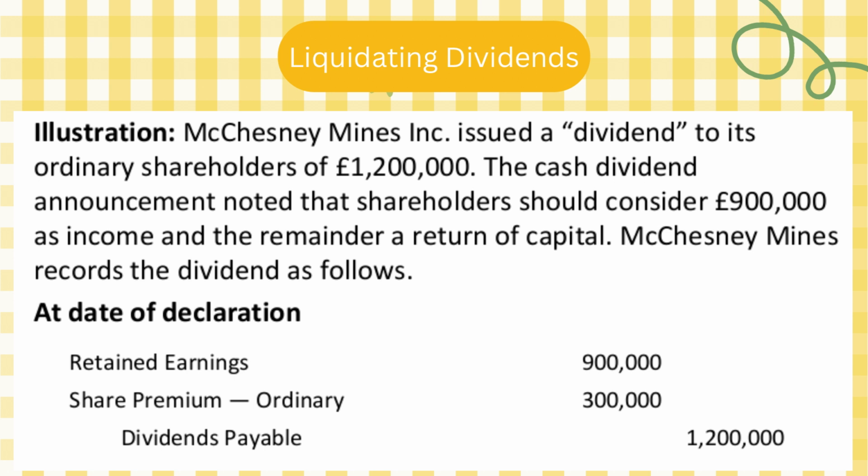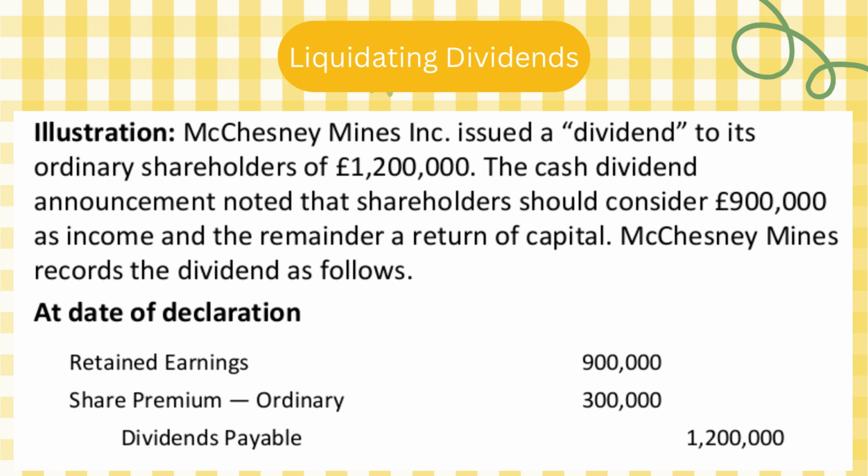McChesney Mines Incorporation issued a dividend to its ordinary shareholders of 1,200,000. The cash dividend announcement noted that shareholders should consider 900,000 as income and the remainder a return of capital. Return of capital means share premium. So 900,000 will be taken as income, meaning I'm going to take it from retained earnings. The remaining will be taken as a return of capital, meaning share premium. Now, McChesney Mines records the dividend as follows. At date of declaration,